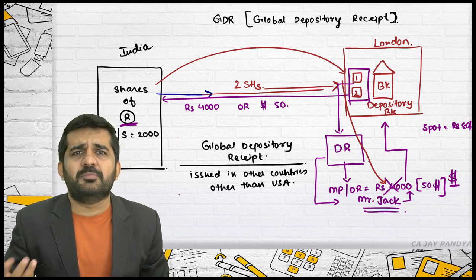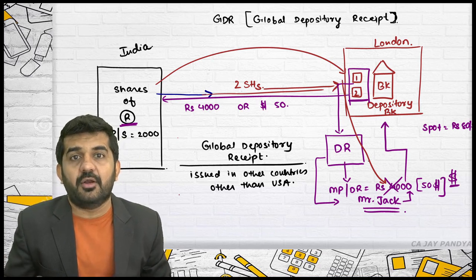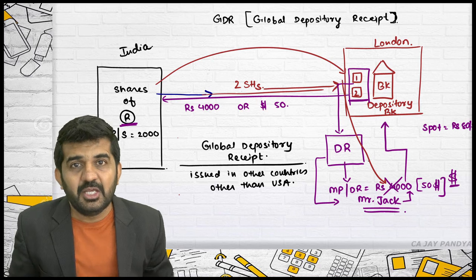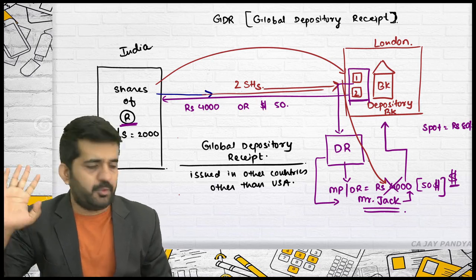In theory also sometimes you will come across ADR, American Depository Receipt. What is American Depository Receipt? Try to understand.